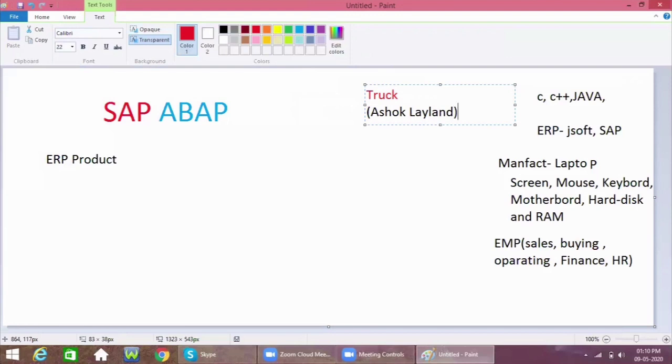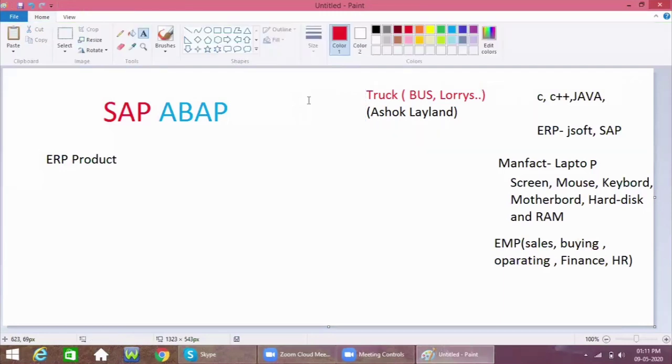In this Ashok Leyland company, they're making trucks, buses, lorries, etc. These are the things they make in the Ashok Leyland company. In this company, we have different types of departments.